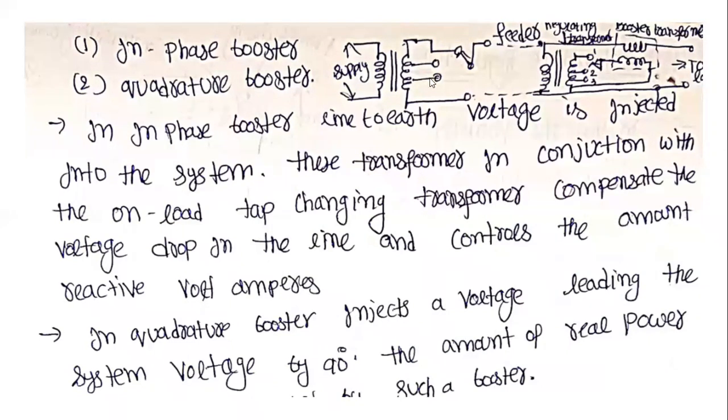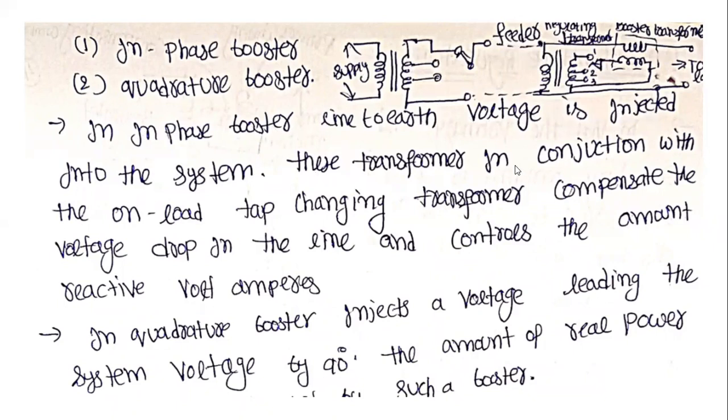This is the circuit diagram for the booster transformer. This is the supply, this is the feeder, and this is the regulating transformer. The regulating transformer is connected to the booster transformer by using a static metallic switch. In the in-phase booster, a line to earth voltage is injected into the system.